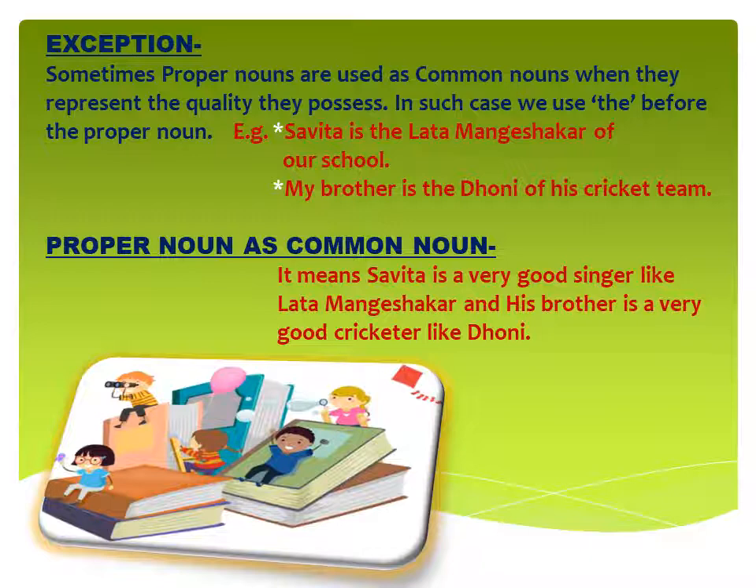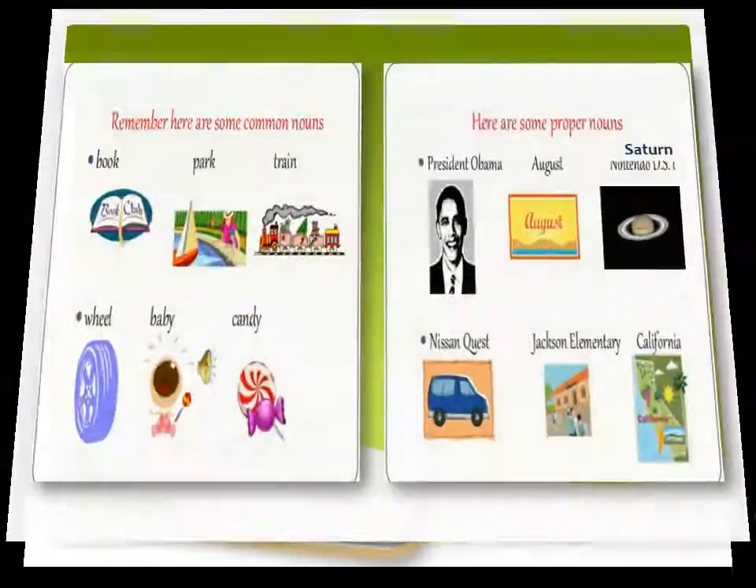So, proper noun as a common noun. It means Savita is a very good singer like Lata Mangeshkar, and his brother is a very good cricketer like Dhoni. So, in this condition, we use a proper noun to show some quality.